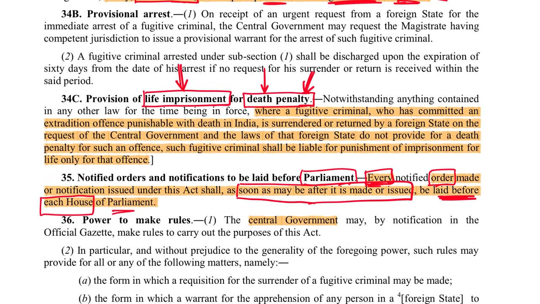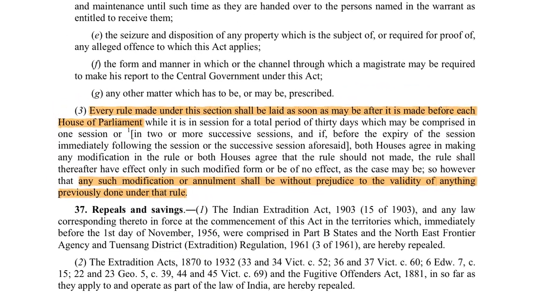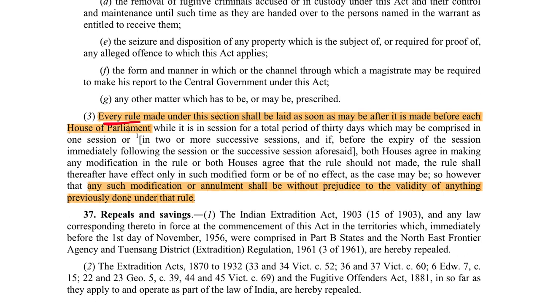And the next point says that the power to make rules under this law is, of course, with the central government, but every such rule which is made under this section must be laid as soon as is possible before each house of the Parliament. So not just every order under the act, every rule also that is made under this act must be laid as soon as possible before both the houses of the Parliament.